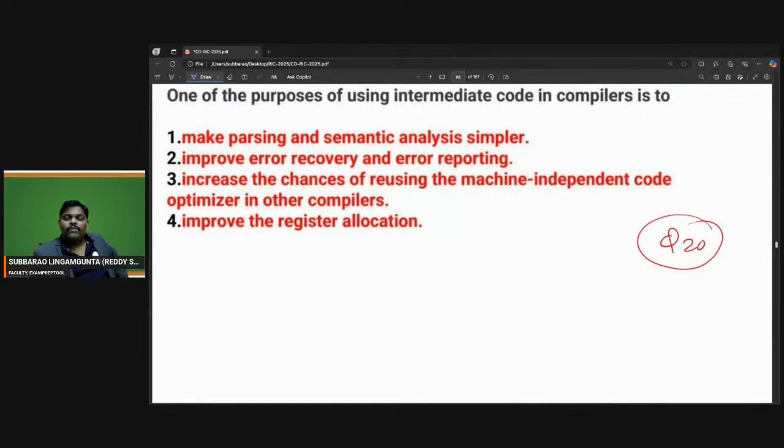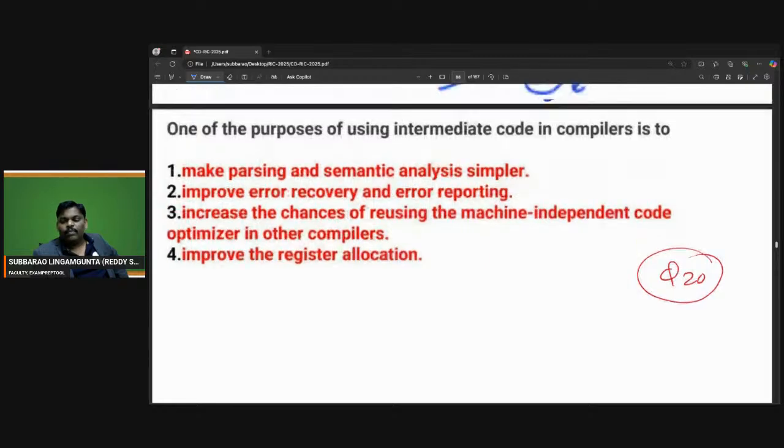One of the purposes of using intermediate code in compilers is to increase the chances of reusing the machine independent code optimizer in other compilers.